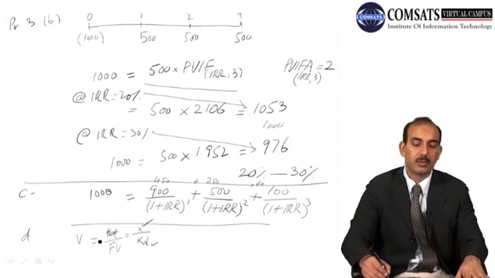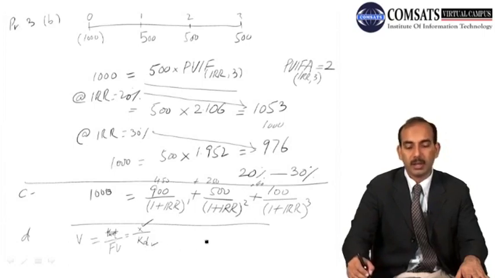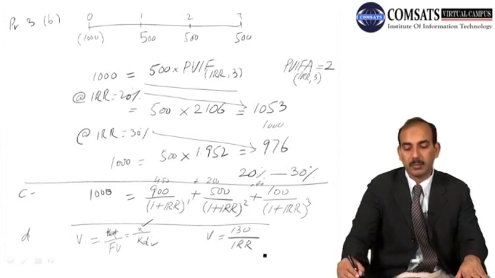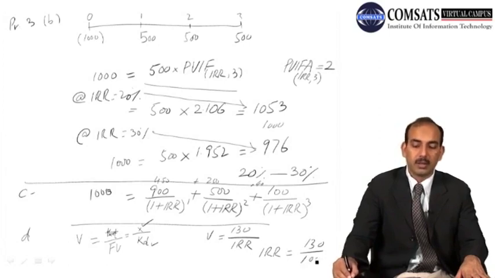So in this case you could find the value, and again if we are supposed to find the internal rate of return, given that 130 is the amount of cash flow every year and it is forever, the internal rate of return would become equal to 130 divided by the value of investment, that is 1000.